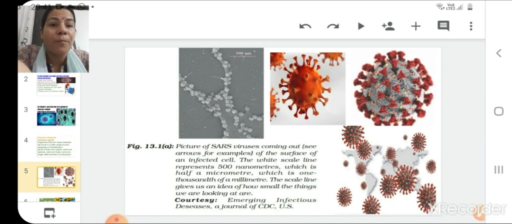Here is an example picture of SARS virus coming out of the surface of an infected cell. The white scale line represents 500 nanometers, which is half a micrometer, which is 1,000th of a millimeter. This much data is given just to make you realize the size of this virus. This picture is given in your textbook. Just next to this there is a picture of other viruses which belong to the category of SARS. And nowadays you see that the COVID virus is also there, and this virus also belongs to the category of SARS.